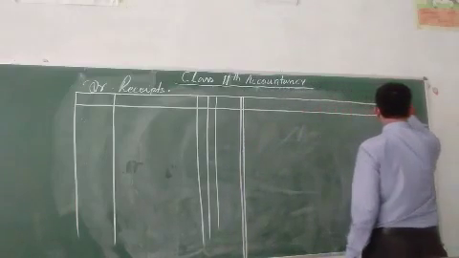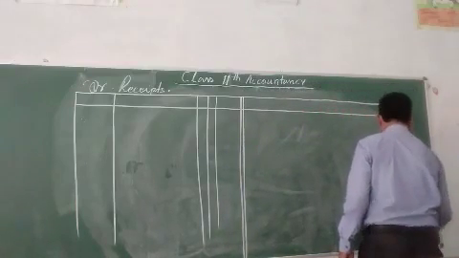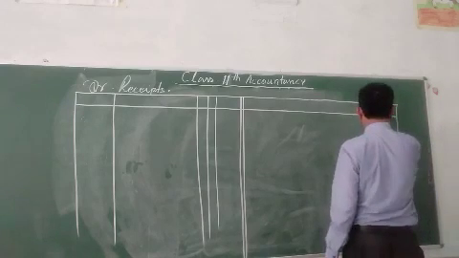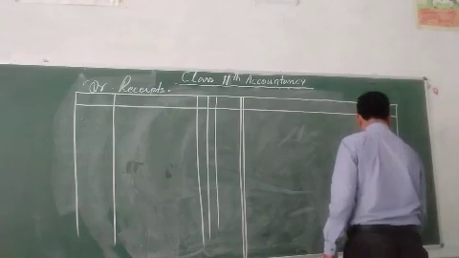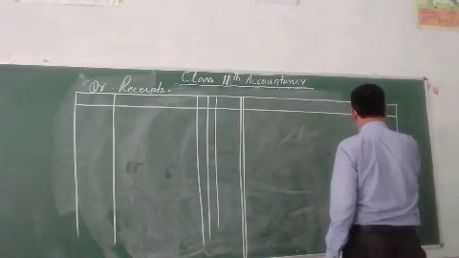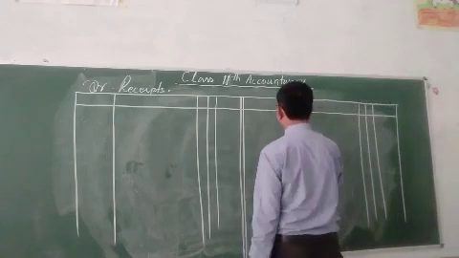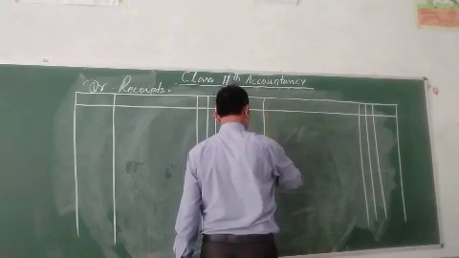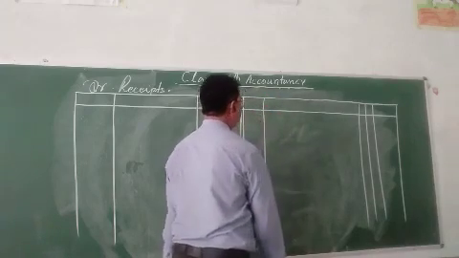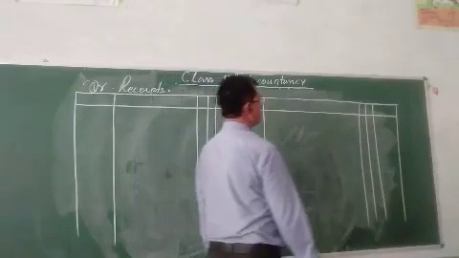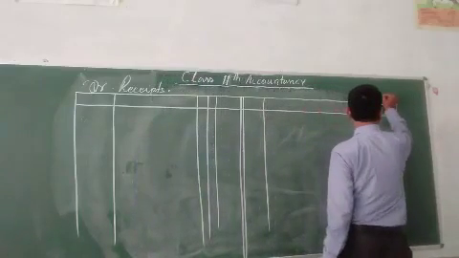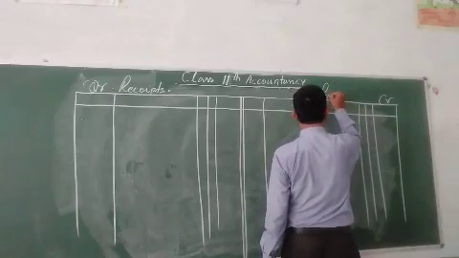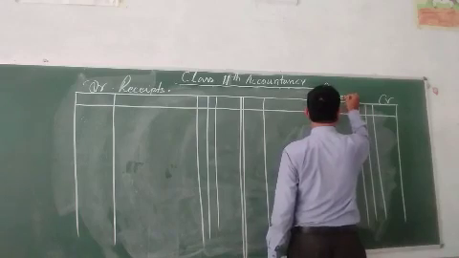And this one is the credit column, that is what? Payments.